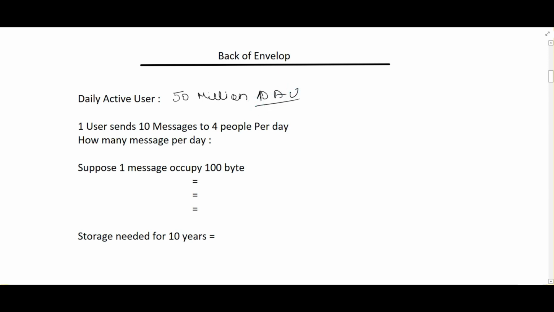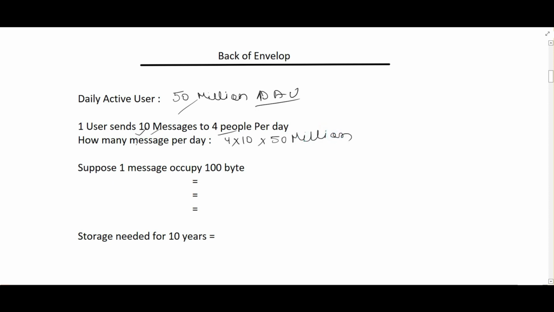Then here I have mentioned one user. Suppose they send 10 messages to 4 people per day, then how many messages per day will happen? It is very easy to calculate. Basically, four users are receiving 10 messages, and how many users are sending in a day? It's 50 million, right? So this is the number